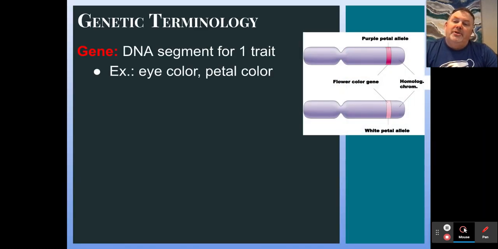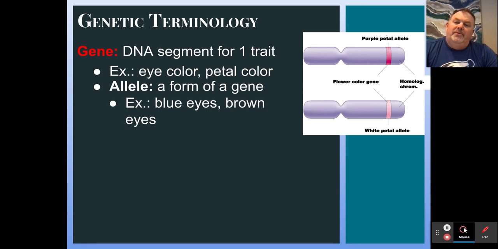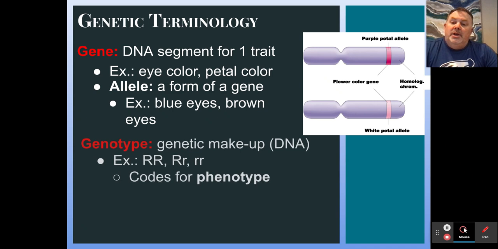So if we look at some of the genetic terminology in continuation, a gene is a DNA segment for one trait. We could look at eye color, we could look at flower color, but it's some type of segment. So we call this, given a brief term, an allele. It's a form of a gene. As I said, you could have brown eyes or blue eyes. This gives us the genotype that we're referring to, the genetic makeup of the DNA.